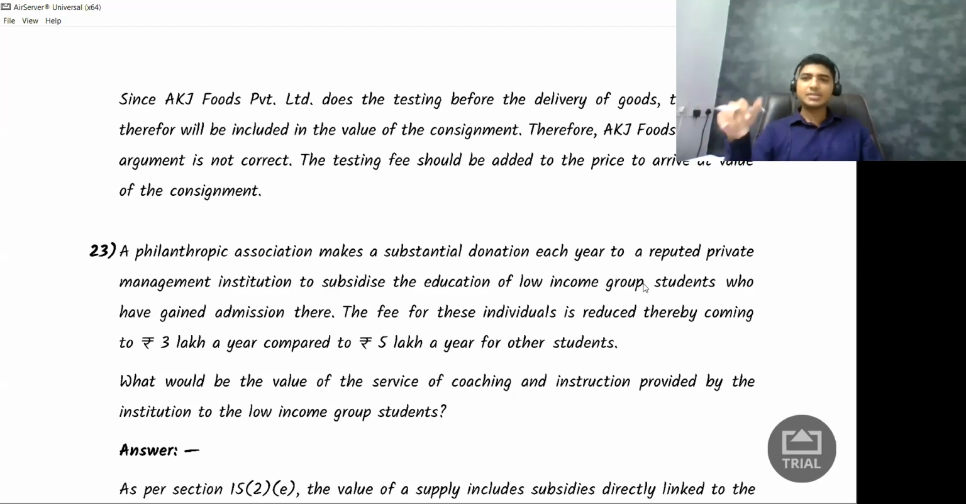But because somebody is giving me a subsidy, because somebody is saying don't collect 5 lakh from them, collect only 3 lakh from them, and we will give that 2 lakh rupees. So the question is, what is the value of my supply? Is it 3 lakh rupees? Answer is no, because 3 lakh I'm getting from the students, 2 lakh I'm getting from this philanthropic association. So the value of my supply is going to be 5 lakh rupees. Simple. That is what the answer is.